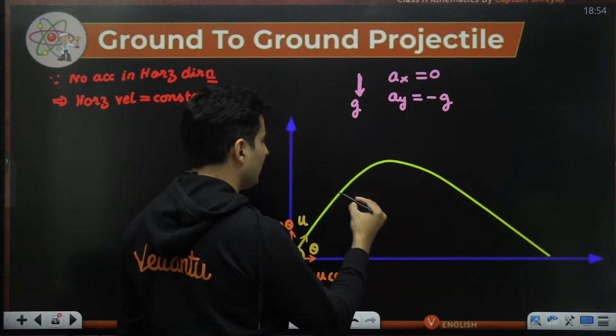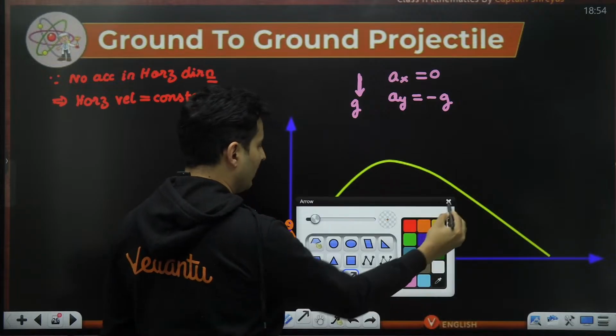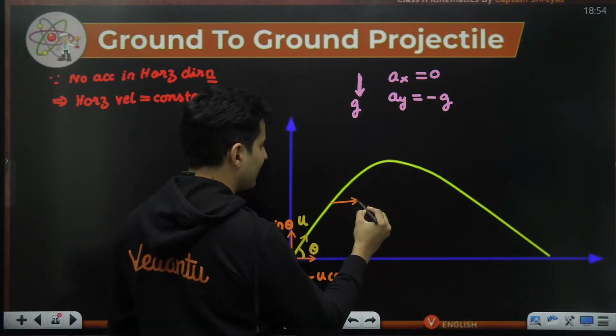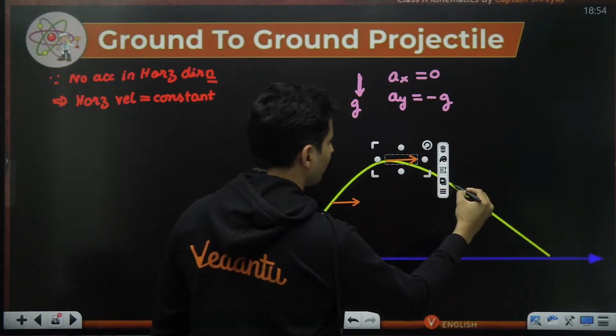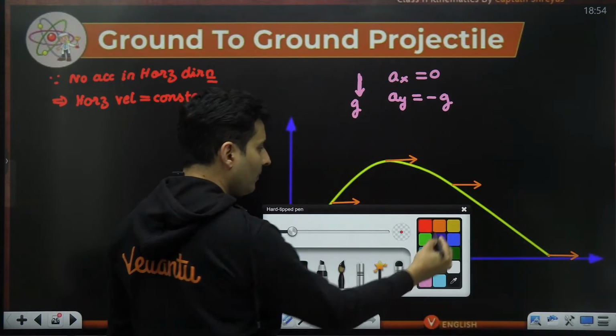Throughout the journey, no matter where you go, the horizontal component, which is ux, will always remain the same.